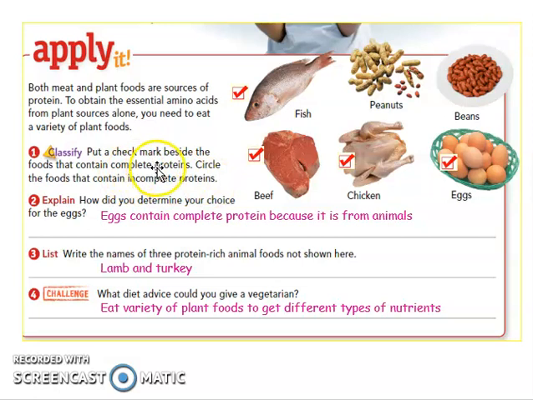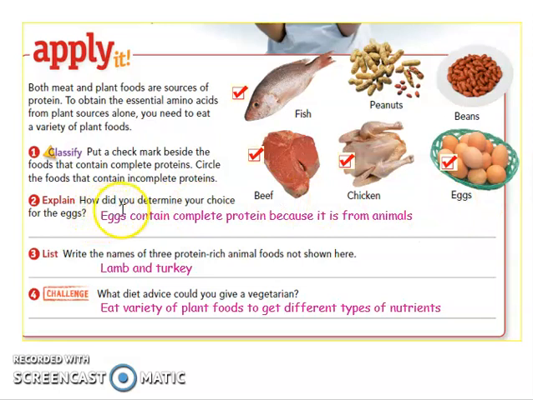Remember that complete protein you could find in animals and incomplete is in the plants. So the instruction here is put a check mark beside the food that contains complete protein. So you have fish here, beef from the cow, chicken, and eggs. Okay, so these four are complete protein because they are from the animals.